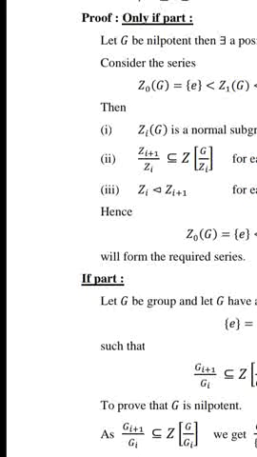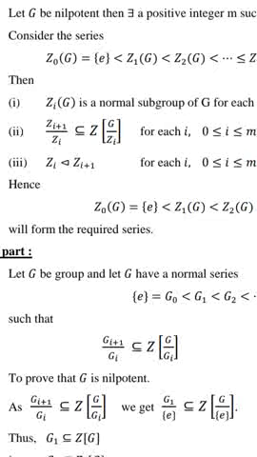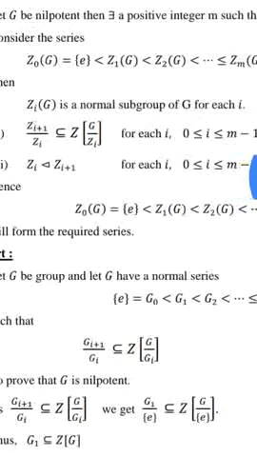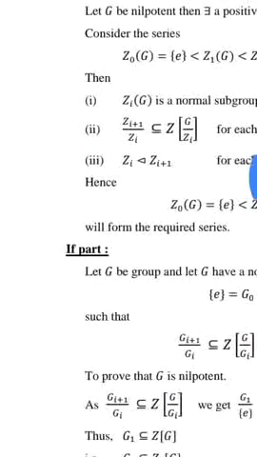Therefore Zi+1/Zi ⊆ Z(G/Zi) for each i, 0 ≤ i ≤ m−1.